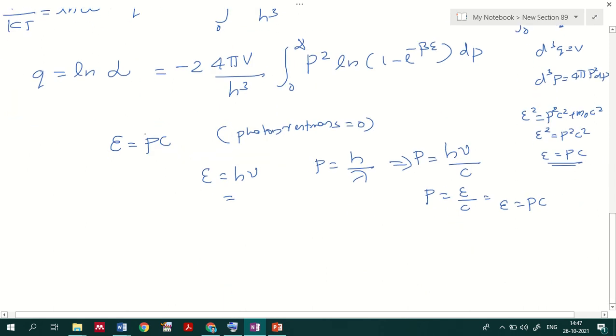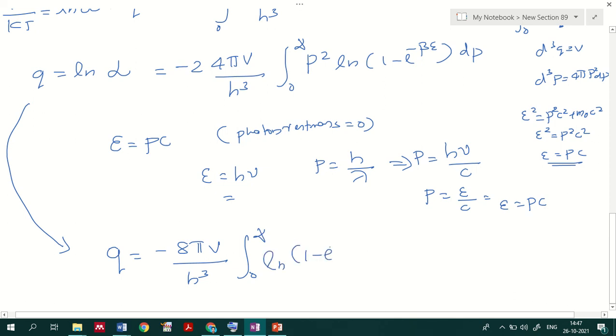Now I will substitute this representation over here. My equation becomes Q equals minus 8 pi V divided by h cube, integral from 0 to infinity of ln(1 minus e raised to minus beta pc), replacing epsilon with pc, with p square dp.